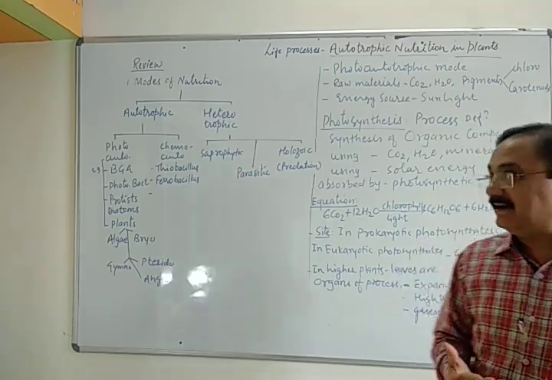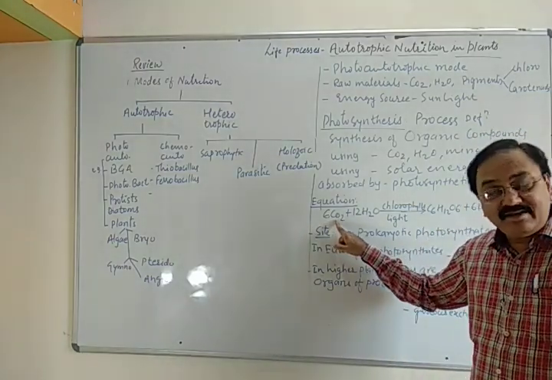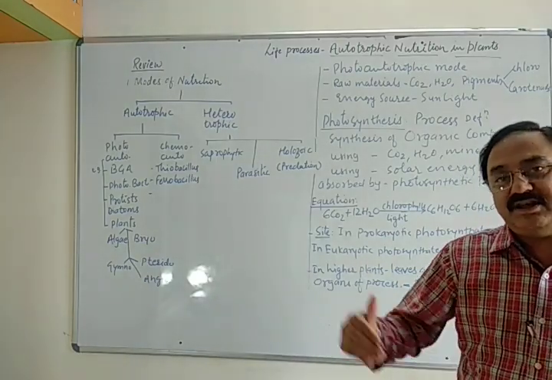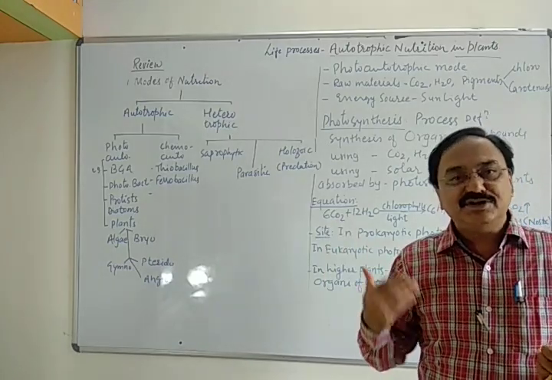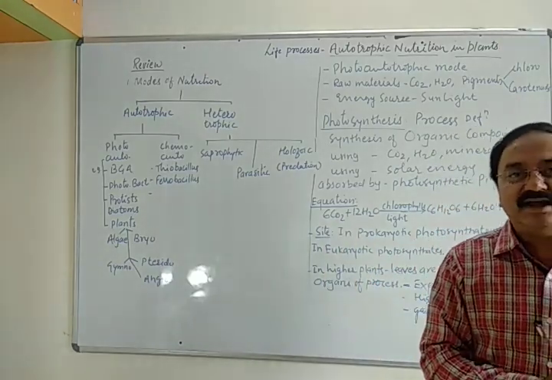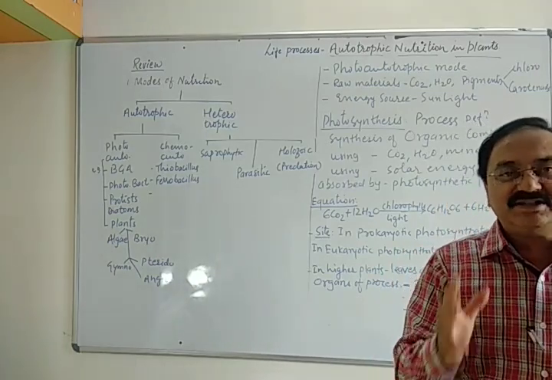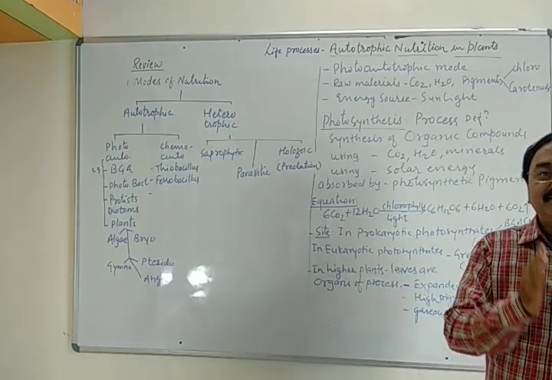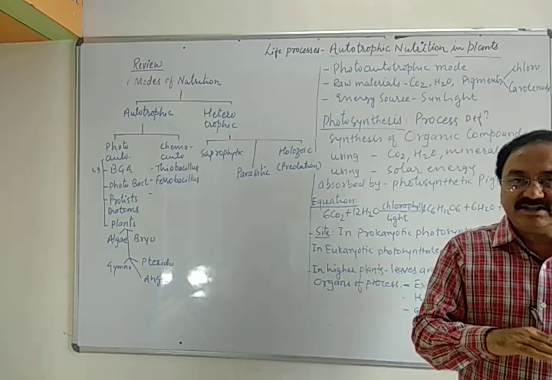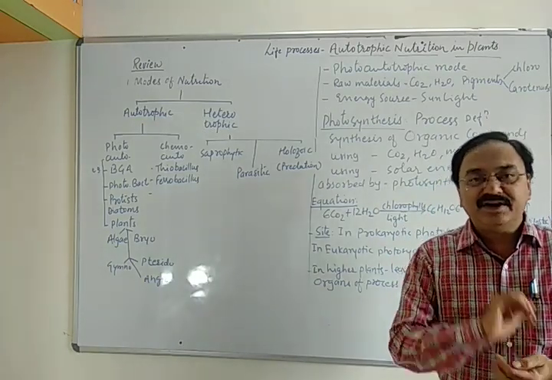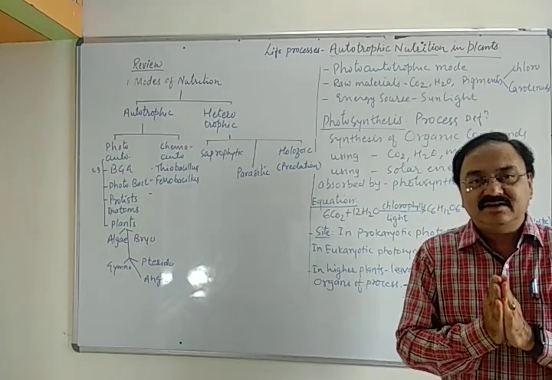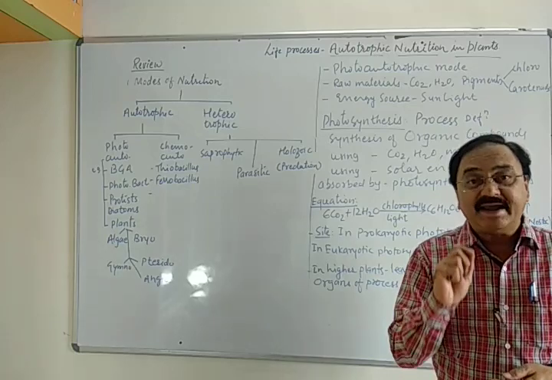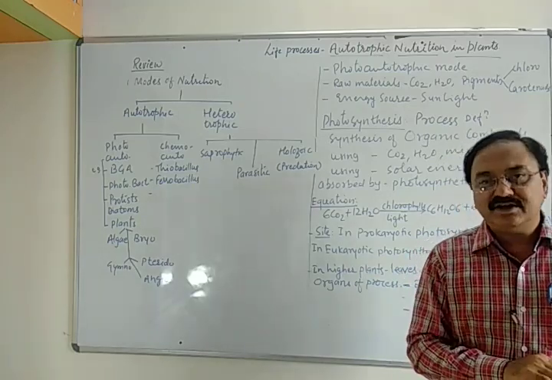It is the only process that traps carbon dioxide from the air, thereby reducing pollution and global warming. And if you count the uses of photosynthesis, one more thing we have to add is that the fossil fuels like petrol, diesel, coal and natural gas that we are using now are direct or indirect products of plants which performed photosynthesis in the geological past. So with this aspect, I conclude this topic. In the next period, we will talk about the mechanism of photosynthesis and the opening and closing of the stomata.